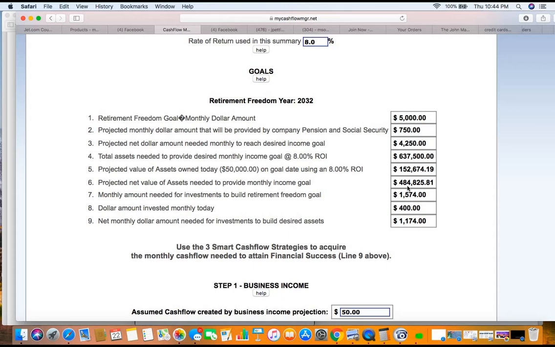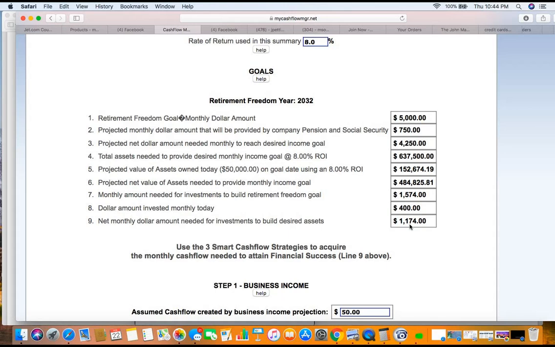Now look at what the system's doing. It said, okay, if you want this $484,000 by 2032, you need to invest $1,574 every 30 days, never miss, never borrow. Okay? Now you're already doing 400. So now you take this out, you've got 1174. Now you've got to invest this 1174.